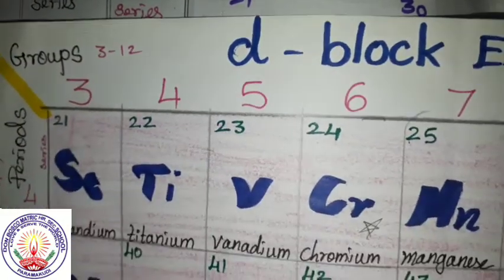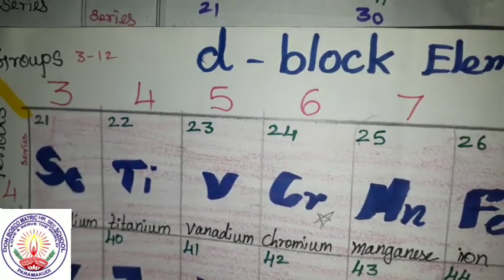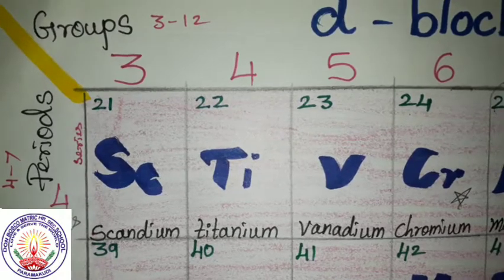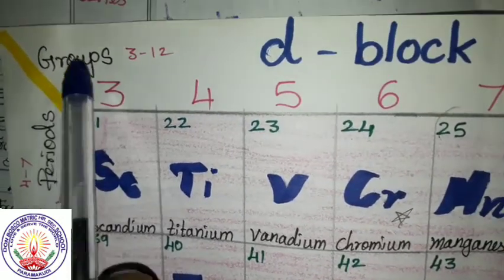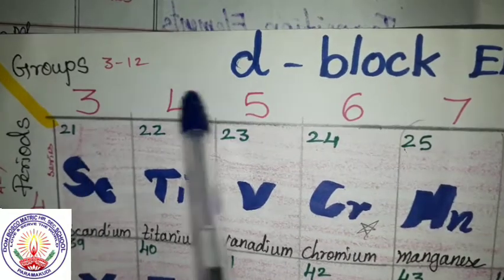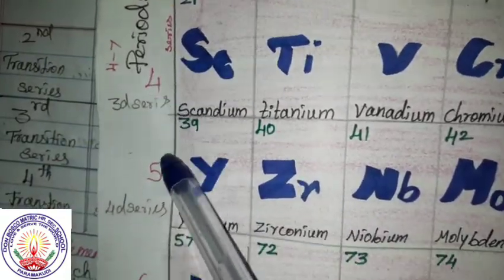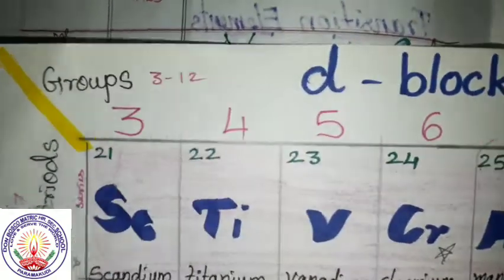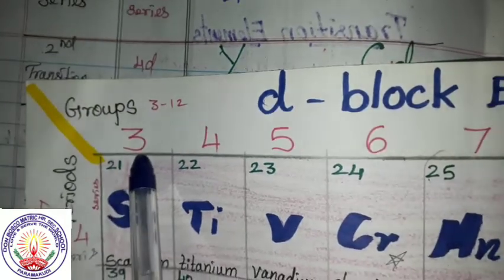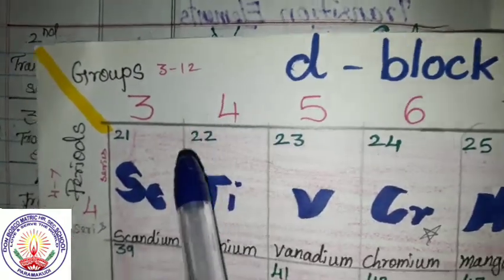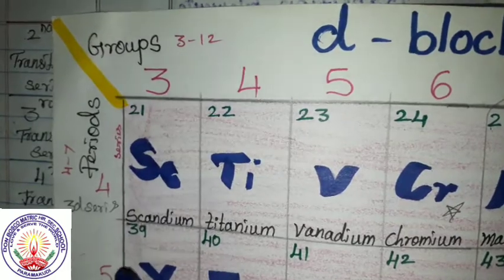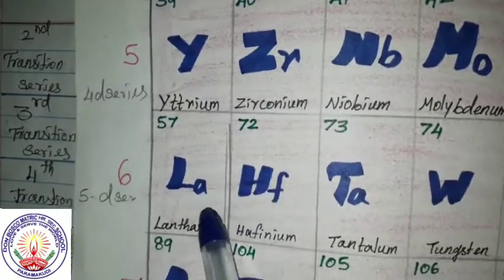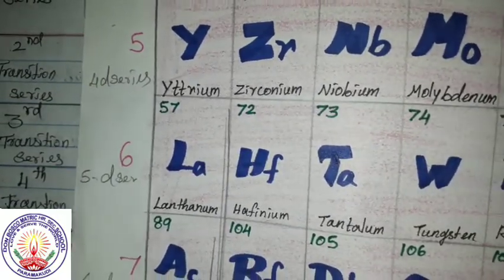Now see the explanation about these d blocks. These are called groups and these are called periods. This d block includes groups 3 to 12. Period wise, that is 4th period, 5th period, 6th period, 7th period.